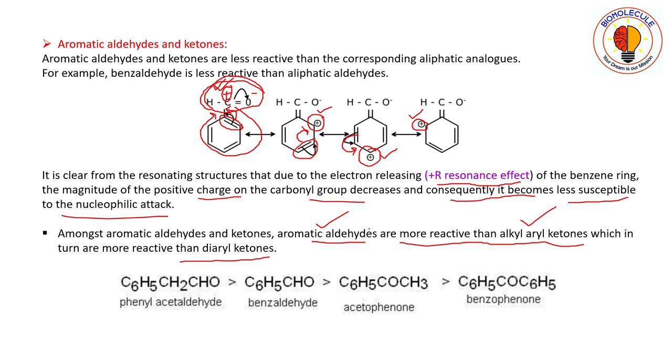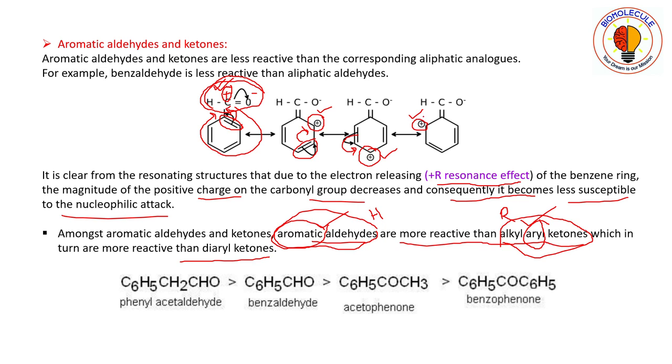Why is it so? Since in aromatic aldehydes one hydrogen atom is present, whereas in alkyl aryl ketones an alkyl group is present. This aryl portion and the aromatic portion in the aromatic aldehyde are the same.